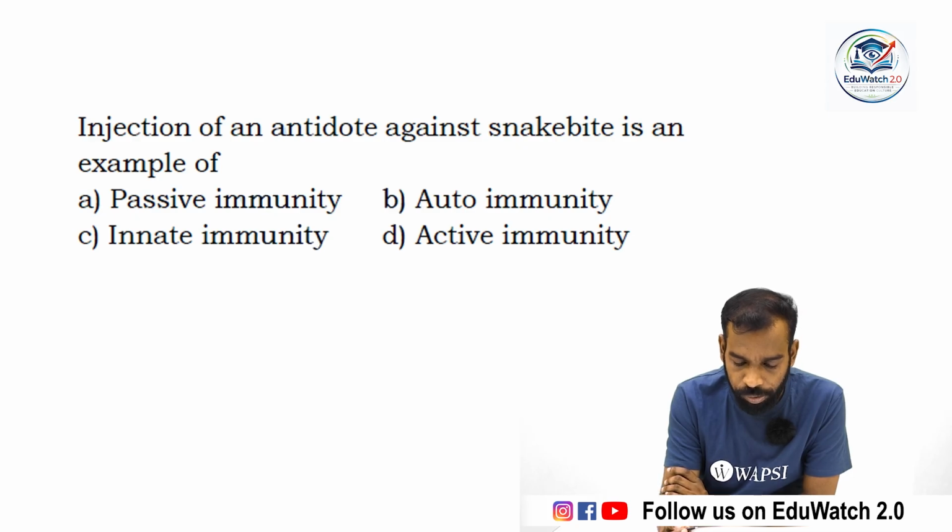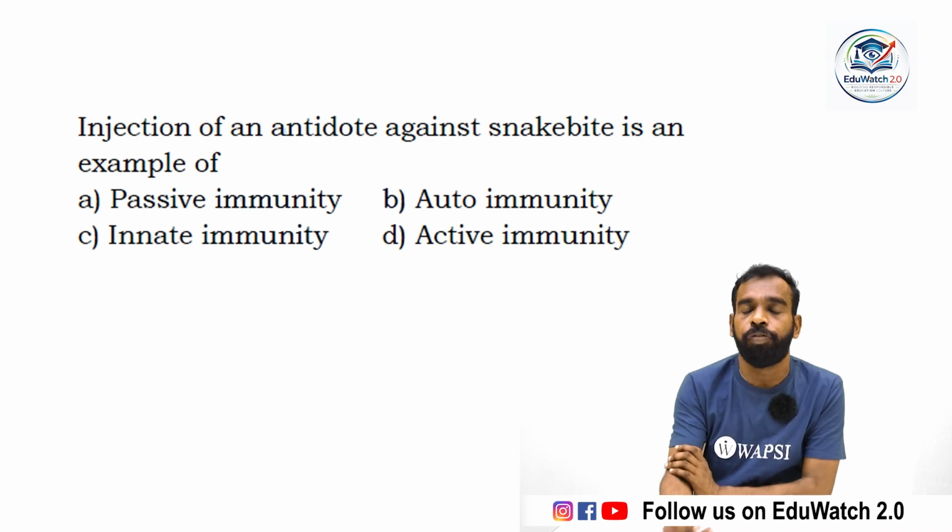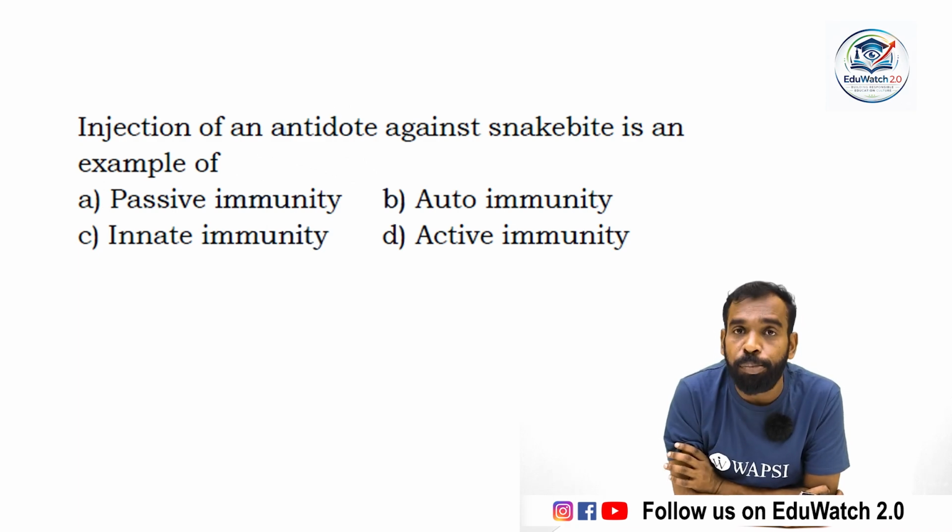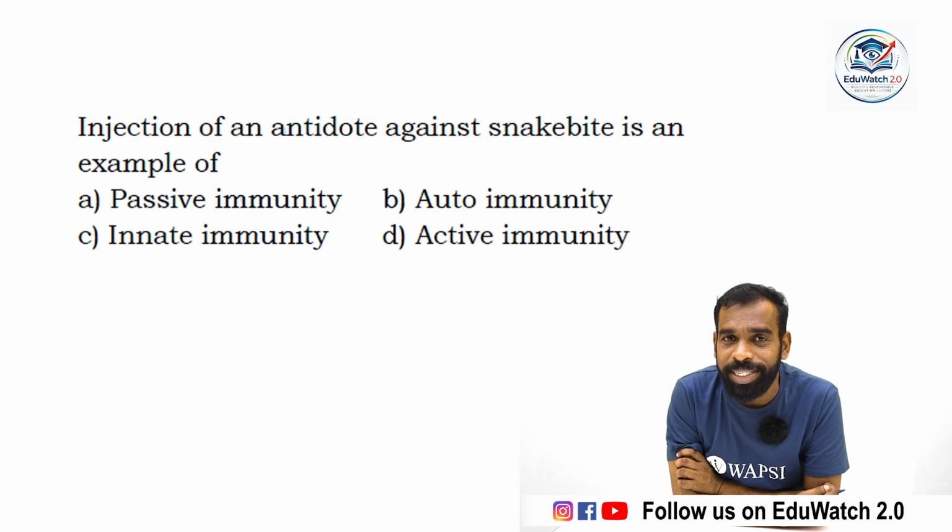Injection of antidote against snake bite is an example of passive immunity, autoimmunity, innate immunity, or active immunity. What is passive immunity? When a person gets a snake bite, the antidote should be taken immediately. Get me? Autoimmunity means self-generated immunity.